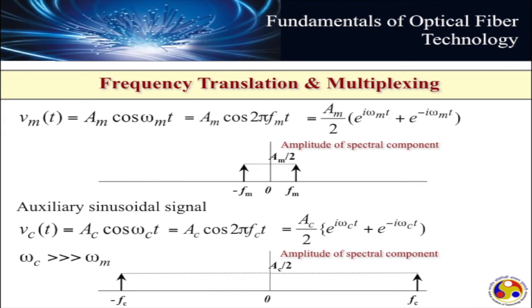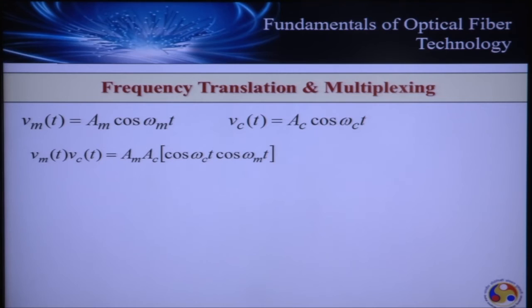Now, the question is how do we process this signal to achieve frequency translation? And here is the answer. Frequency translation is accomplished by multiplying the original signal which has to be transported by the carrier signal, as you can see from here.